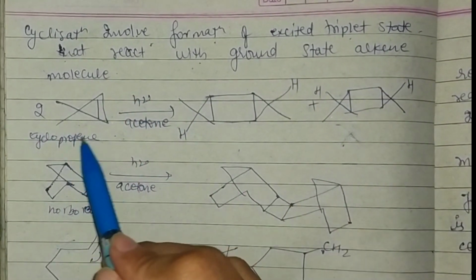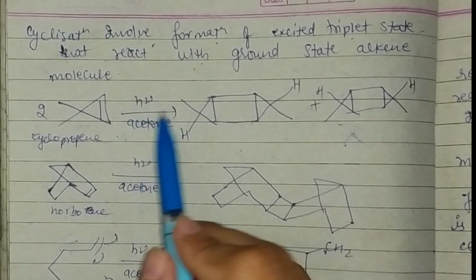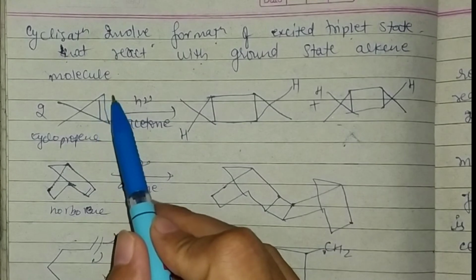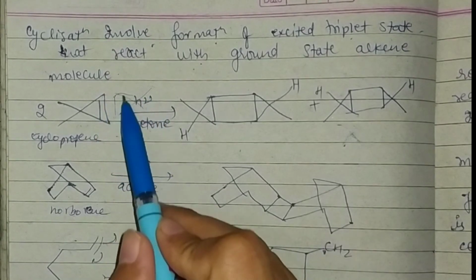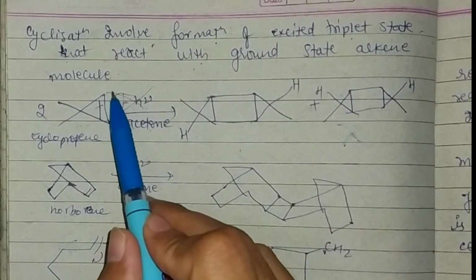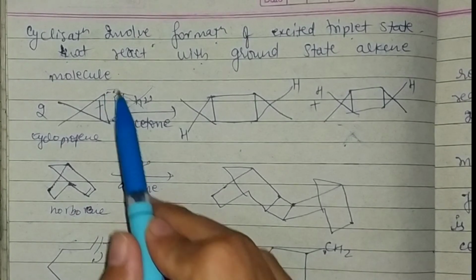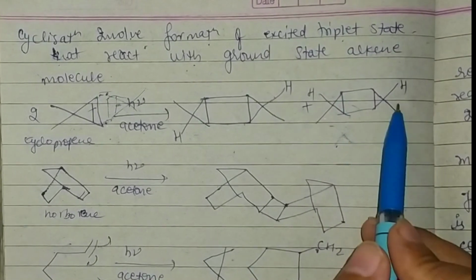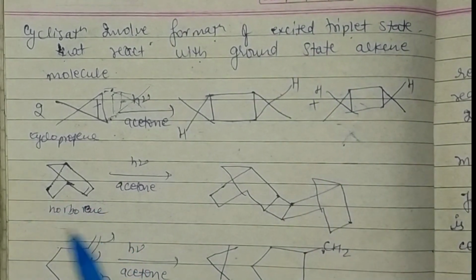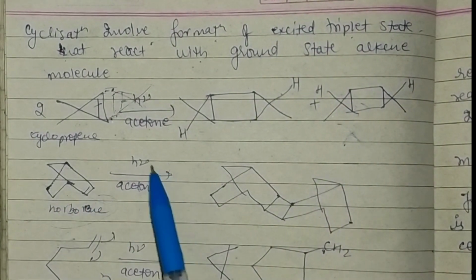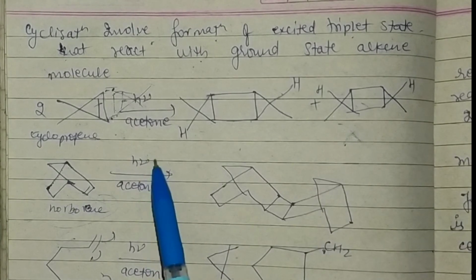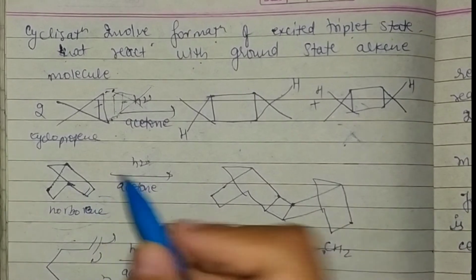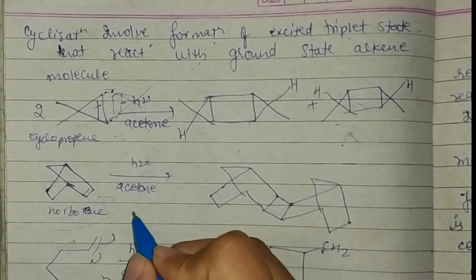Here we take two cyclopropene molecules which, after reacting with a photon in the presence of acetone, this bond here breaks. If you take this structure like this, bonds break and two valencies are created here which will form bonds, which will look like this. Here it forms a trans form and a cis form. Like this, norbornene in the presence of acetone and photon forms this structure. So here you can simply understand this.